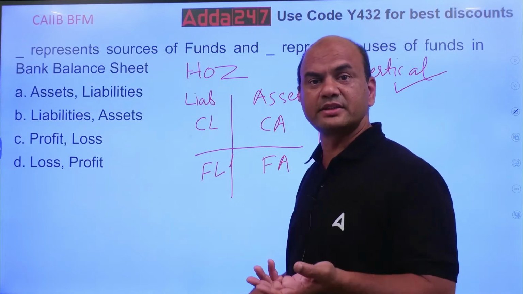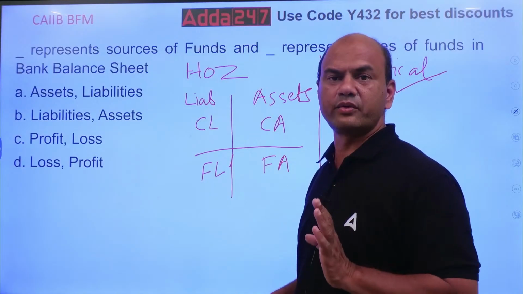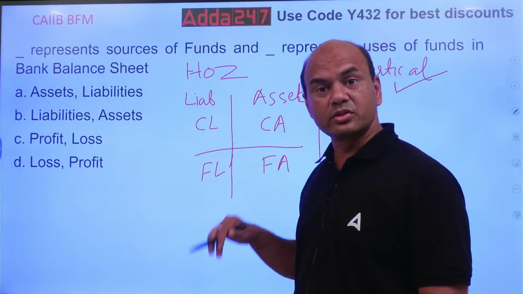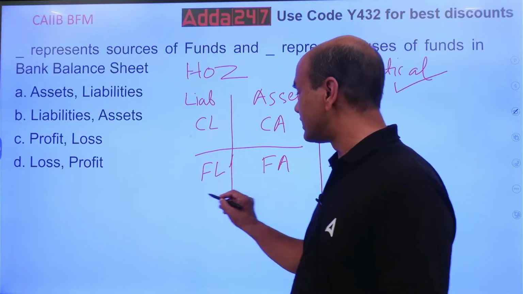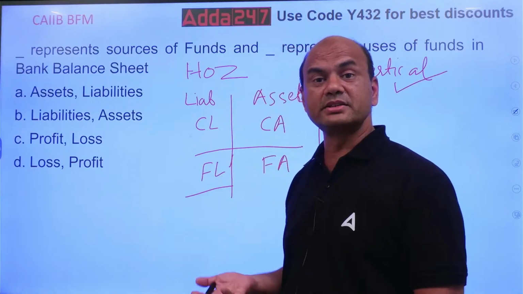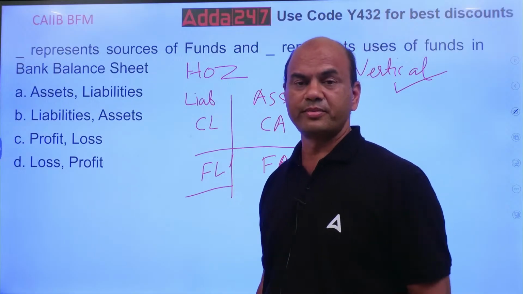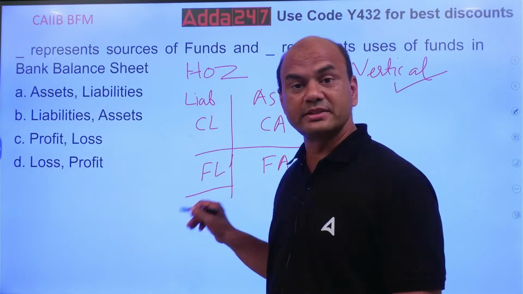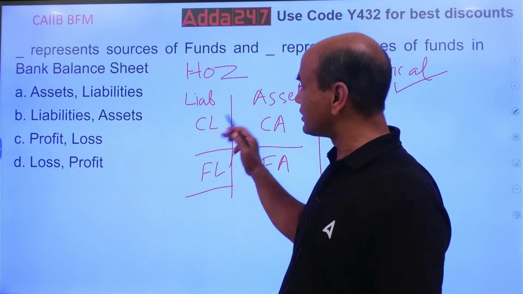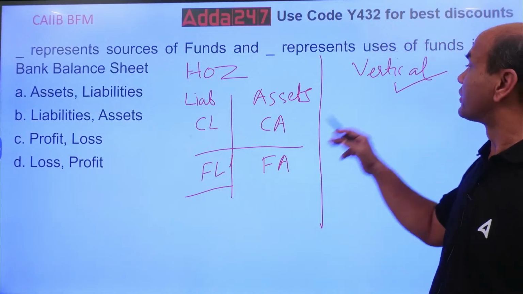One is liquid asset and second is normal current assets, other than liquid assets. And fixed liability also has two parts. One is liability from outside agencies like bank or some bonds issued. And second is liabilities from inside, owner's liabilities, capital. So this is horizontal. But what is the question? The question is not on this. The question is on this.